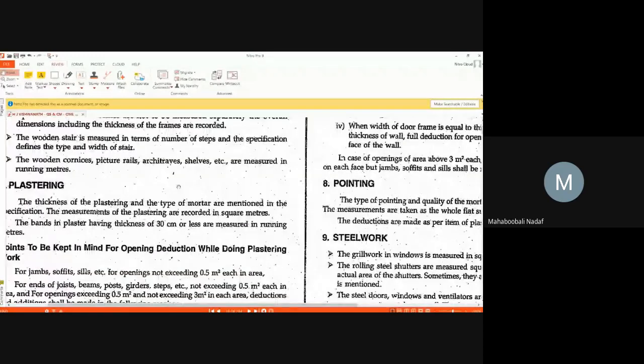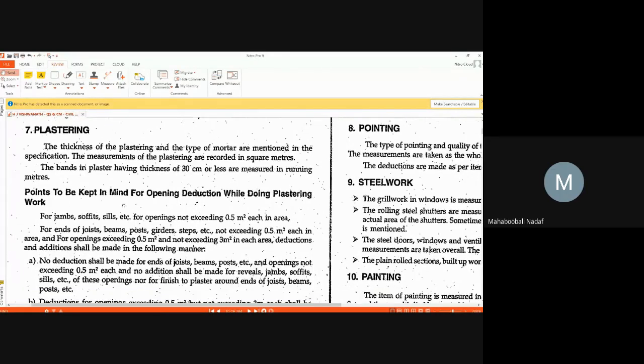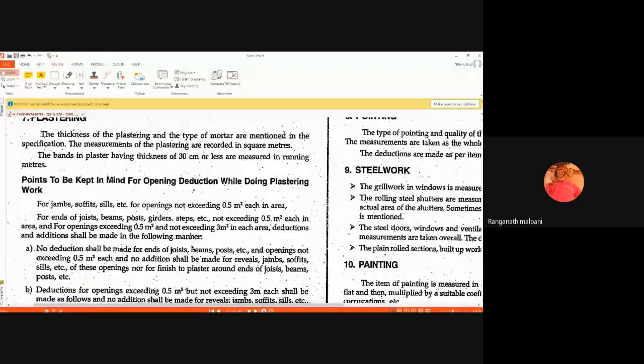Now, plastering, is it clear? Everyone should give me the answer. How is plastering measured? Square meter. Area. Square feet or square meter, because it's the area. Any deductions you want to make? Deductions for windows, doors. What are you going to make?